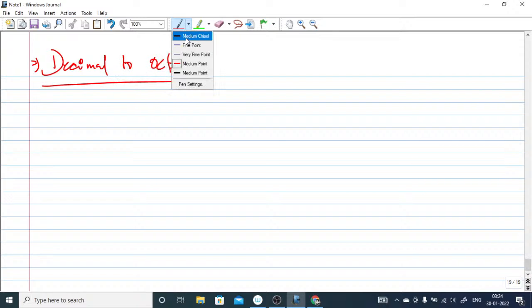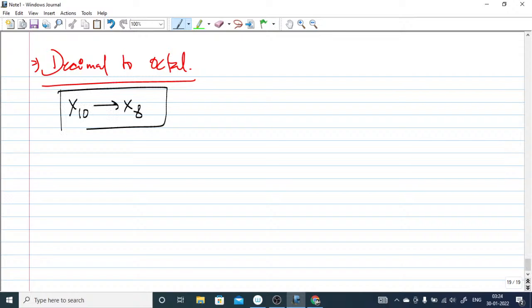Let's talk about the next concept. Let's convert from decimal to octal. Excuse my writing, because we are doing revision quickly, so the handwriting might go bad as well. So how am I going to convert x10 to x8? As I told you, you again have to divide.